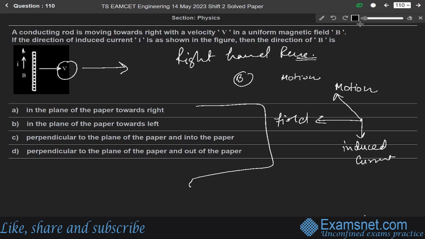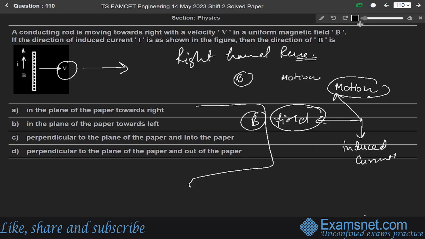If the forefinger indicates the direction of magnetic field B and the thumb shows the direction of motion of the conductor, then the middle finger will show the direction of the induced current, and hence the direction of the EMF.